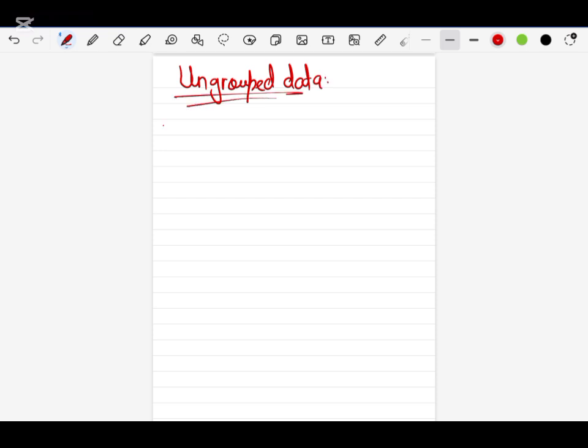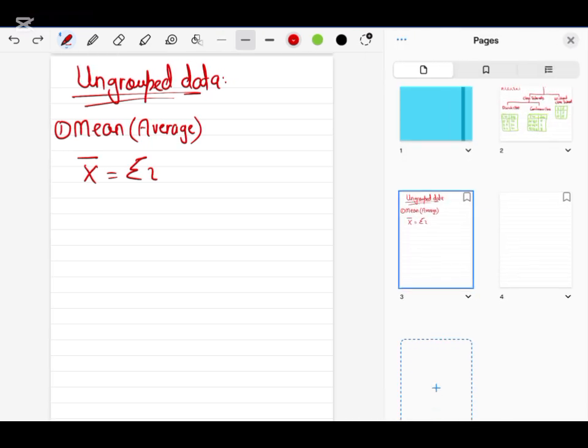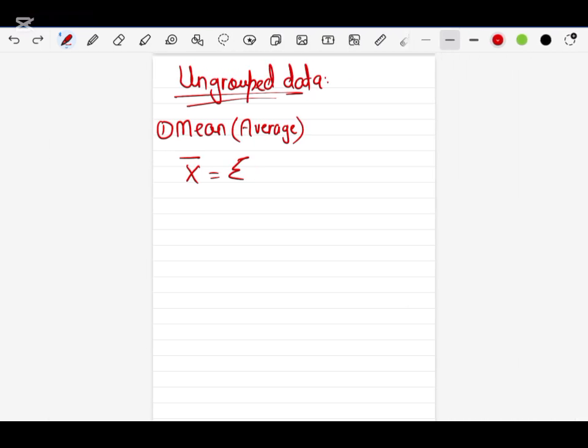So the first topic is mean. Mean is also known as average. The formula of mean is, this is the symbol of mean, summation of x, this is not an E, this is the symbol of summation, divided by n.